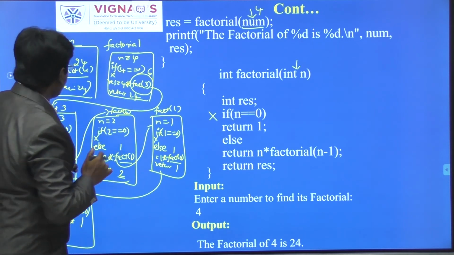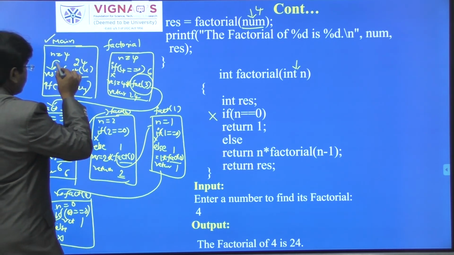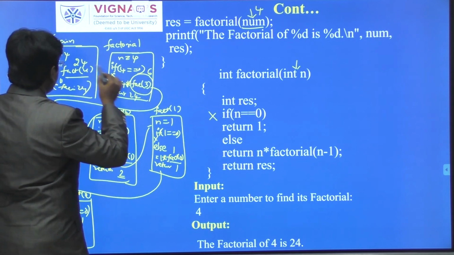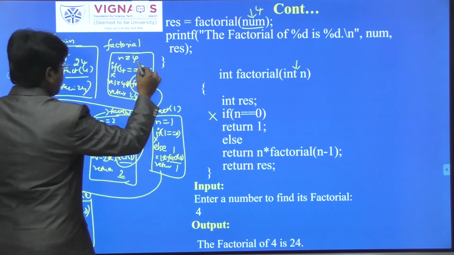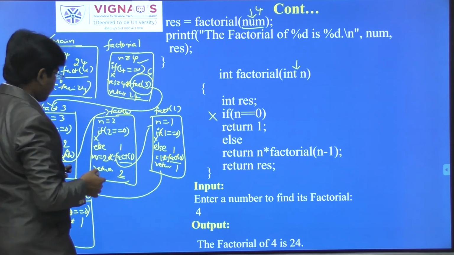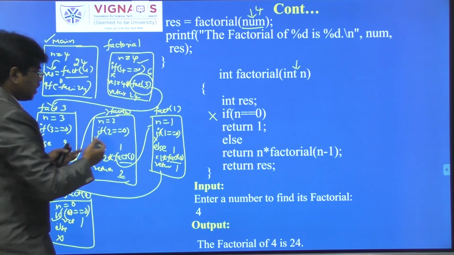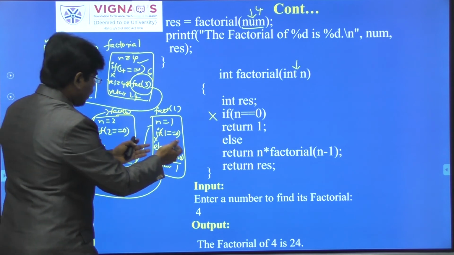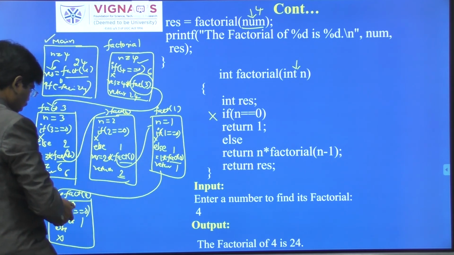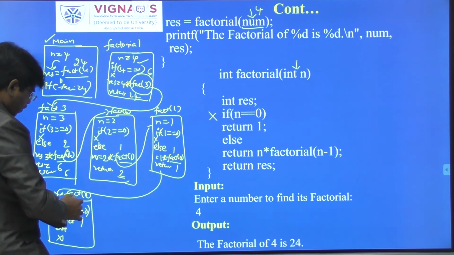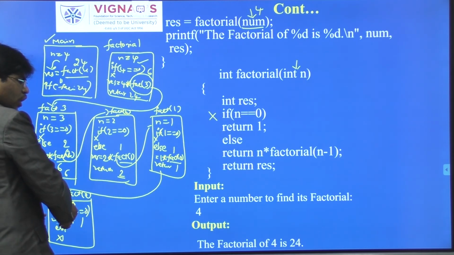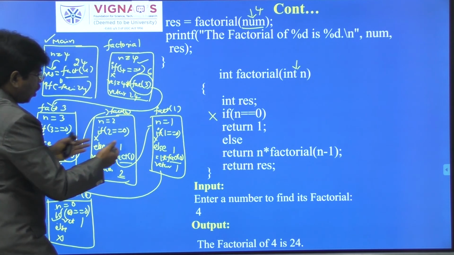Okay, so what you have to understand is that here the control is moving forward from the main function to the factorial function in different ways. Initially the n value is 4, one method space will be created, n value is 3, another method space, n value is 2, another method space, n value is 1, another method space, n value is 0, another method space. Here it will stop. Why? Because the condition is true. Whenever the condition is true, it will return the value to the function which called it.